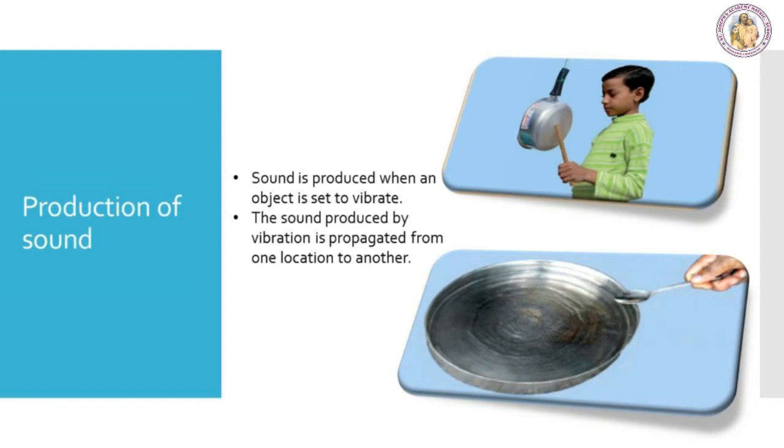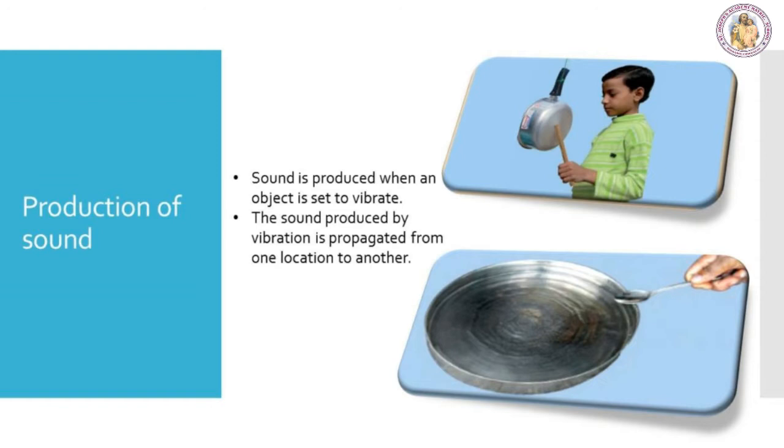This we can understand by another activity. Take a metal dish, pour some water in it, and strike it at its edge with a spoon. Do you hear any sound? Again, strike the dish and touch it. Can you feel the dish vibrating? Look at the surface of the water. Do you see any movement on the water surface? Now, hold the dish with your hands. What changes do you observe on the surface of the water?